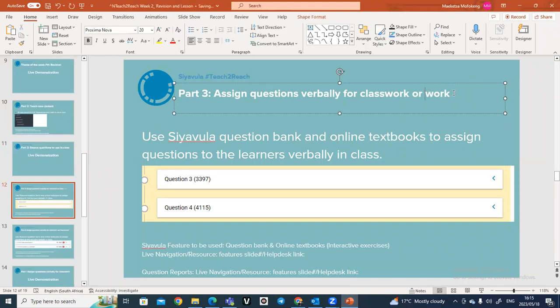Assigning of questions verbally for classwork or homework. What we do, we use Siyavula question bank and our Siyavula online questions on the textbooks here, and then we will be able to give learners some questions that they can complete. So let's move on and see where to find this.